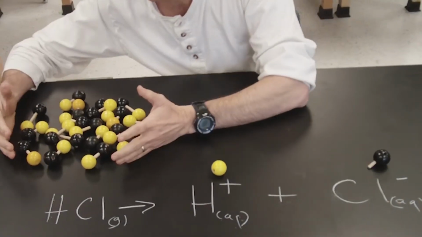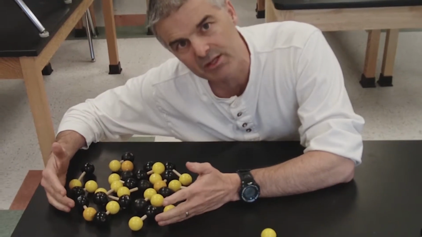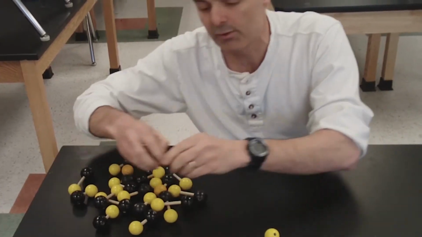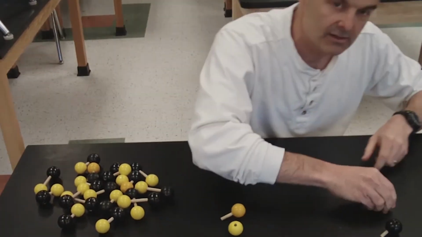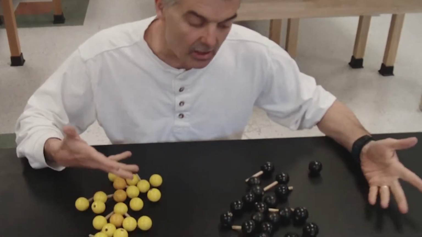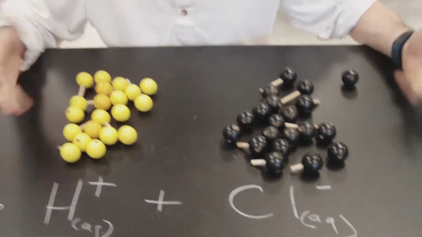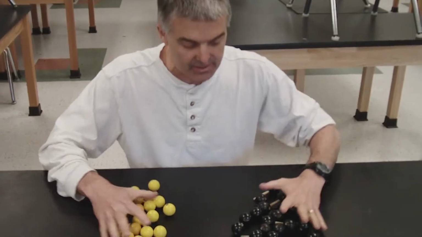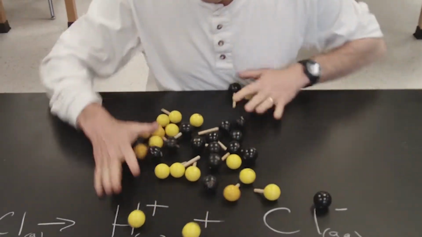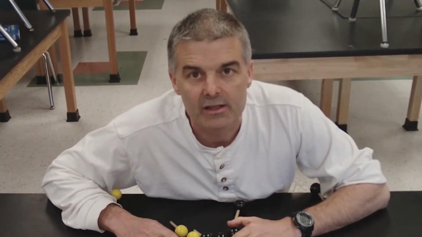That means it's going to break apart into hydrogens and chlorides. Now, if you notice over here, I've got a whole bunch of HCl's. When I say completely dissociate, that means all of them will dissociate. So I would break apart this one. What they look like is all the yellows, all the hydrogens, are broken apart from the chlorides, and they're completely dissociated. Now, this is actually not the way they look, because they would all be mixed together and randomly placed in the solution.